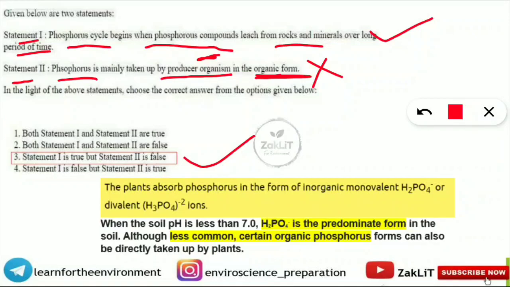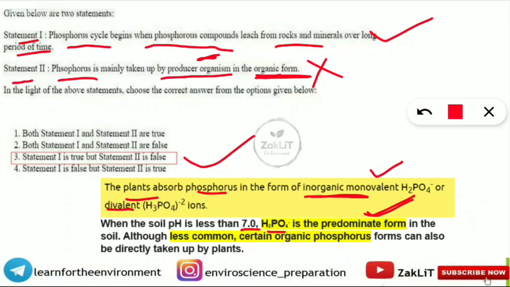But we should know the concept behind why it is wrong, because the plant absorbs phosphorus in the inorganic form, not in the organic form. And what are the forms? They can be in the form of monovalent, that is H2PO4 minus, or divalent ions, that is HPO4 2 minus. The next thing we should note down is that when the soil pH is less than 7, which is slightly acidic, in that case H2PO4 minus, the inorganic monovalent form of phosphorus, is the predominant form. So the question can come: monovalent phosphorus is the predominant form in the soil when the soil has a pH less than 7.